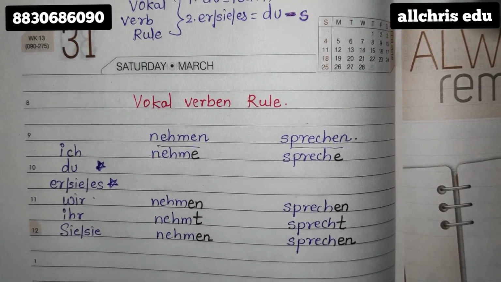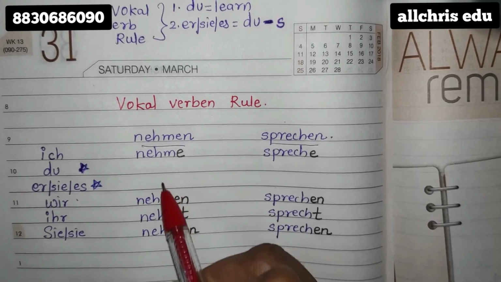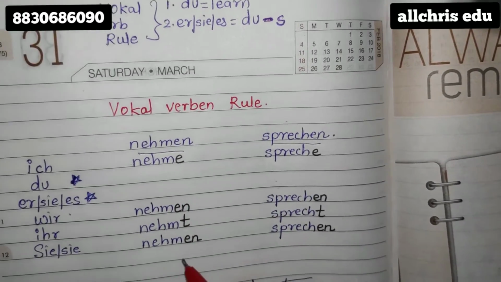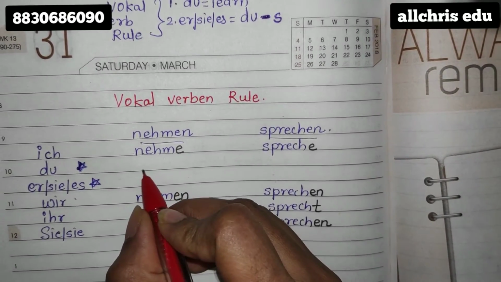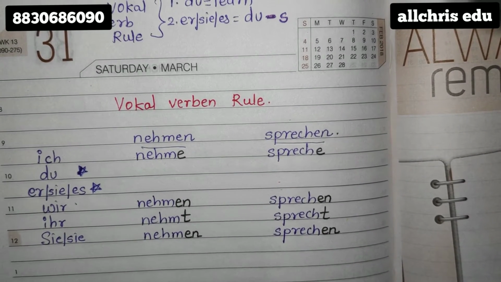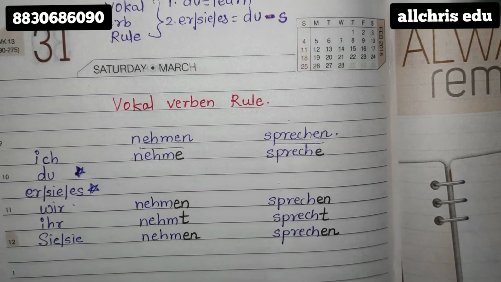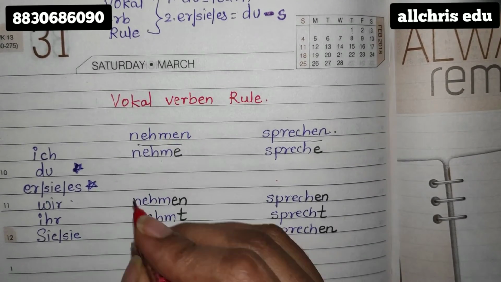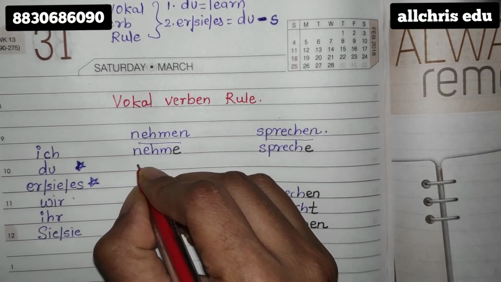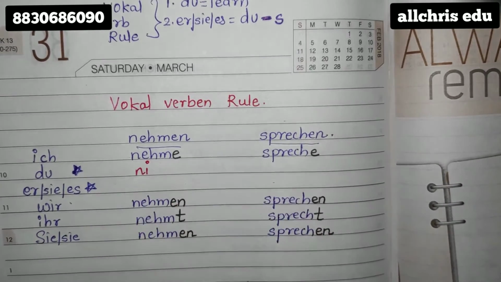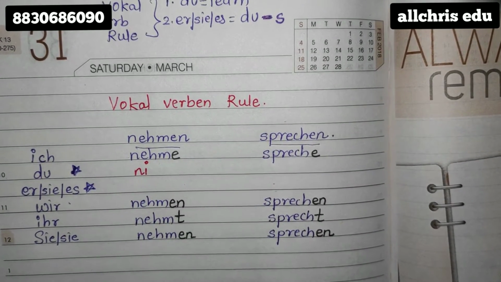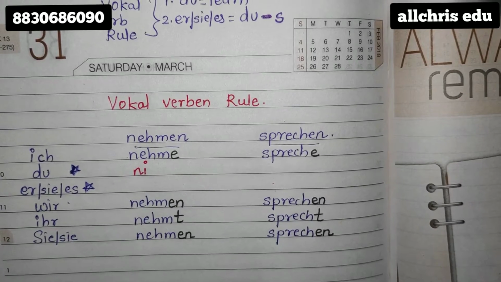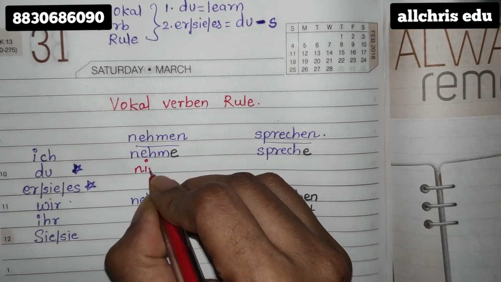Then with the red pen, here we are going to fill in the forms. Okay. So over here, try to learn the du form and keep it for yourself. You can make a collection of it in your homework book and try to learn the du form and keep it. For the du form, nehmen, I have learnt and practiced and registered in my mind. So I know today nehmen du form is nimmst.